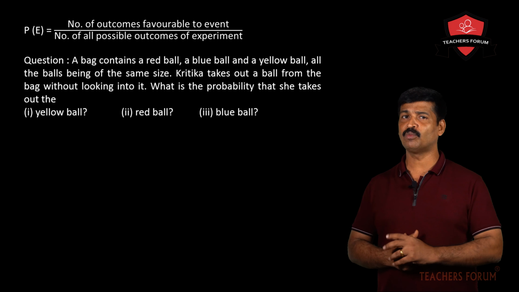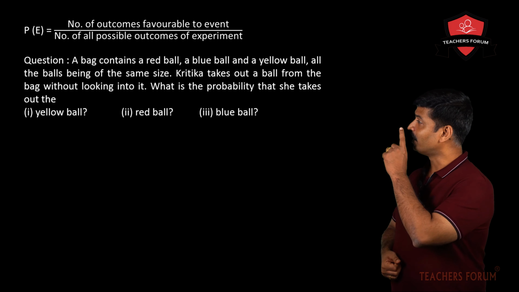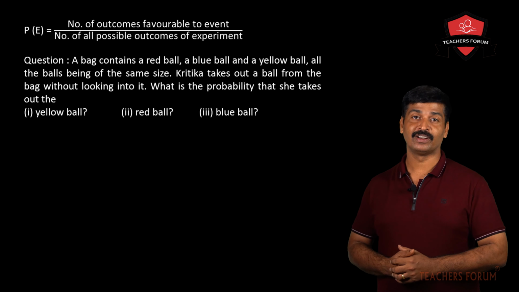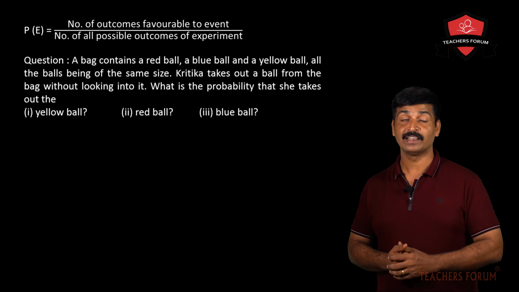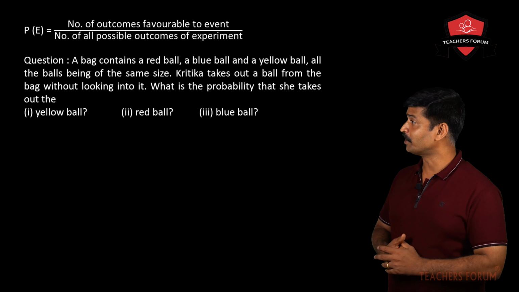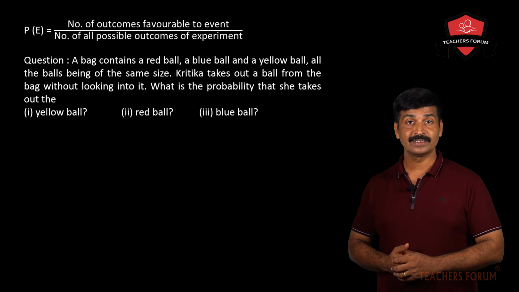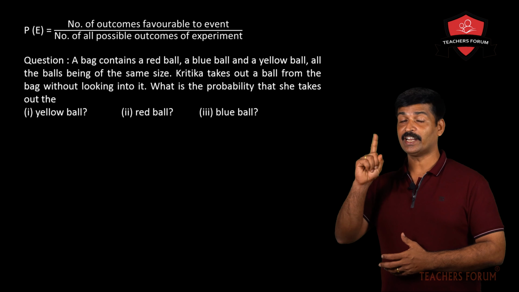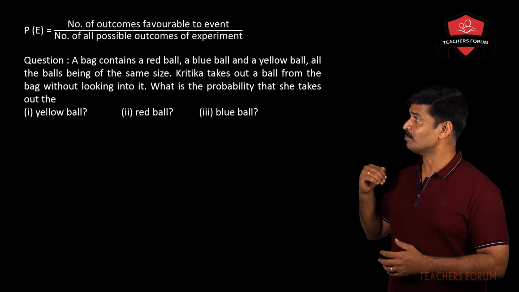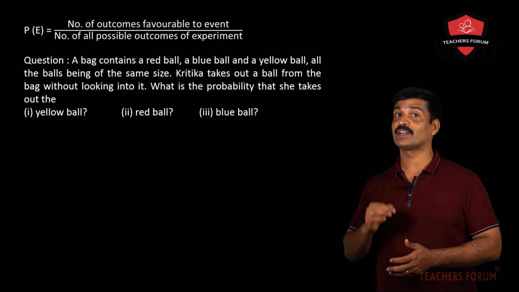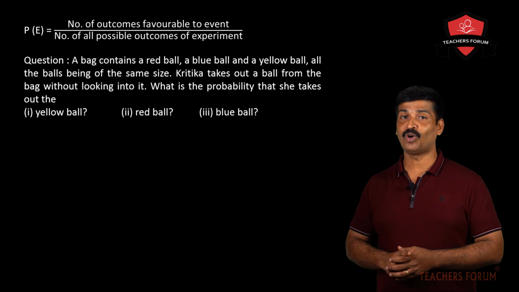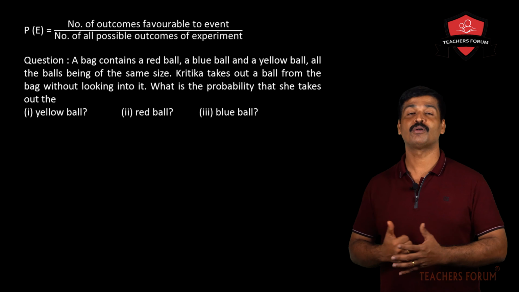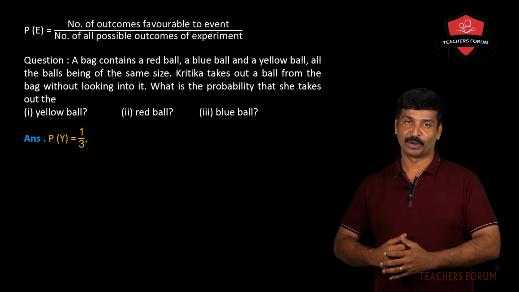There is only one yellow ball. So the probability of getting a yellow ball equals the number of outcomes favorable to the event, that is one yellow ball, divided by the number of all possible outcomes, 3 balls. So 1 ball out of 3. The probability of getting a yellow ball is 1 by 3.